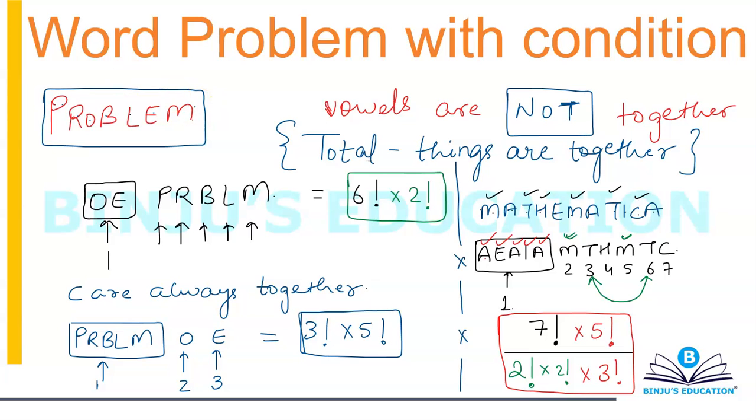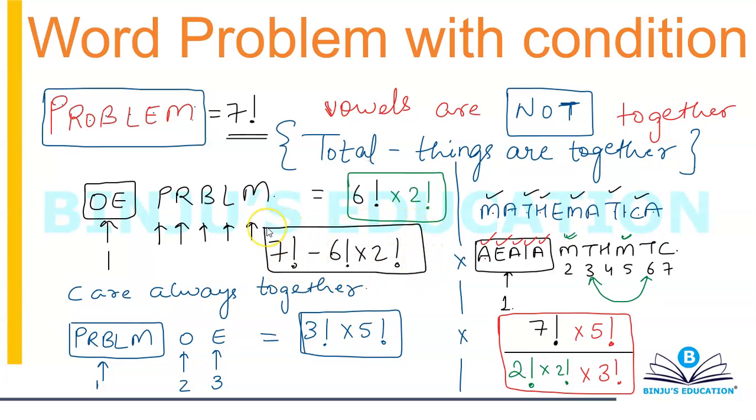So 7 letters can be arranged in 7 factorial ways because all of them are different. So your answer, that is vowels are never together, will become 7 factorial minus 6 factorial into 2 factorial.